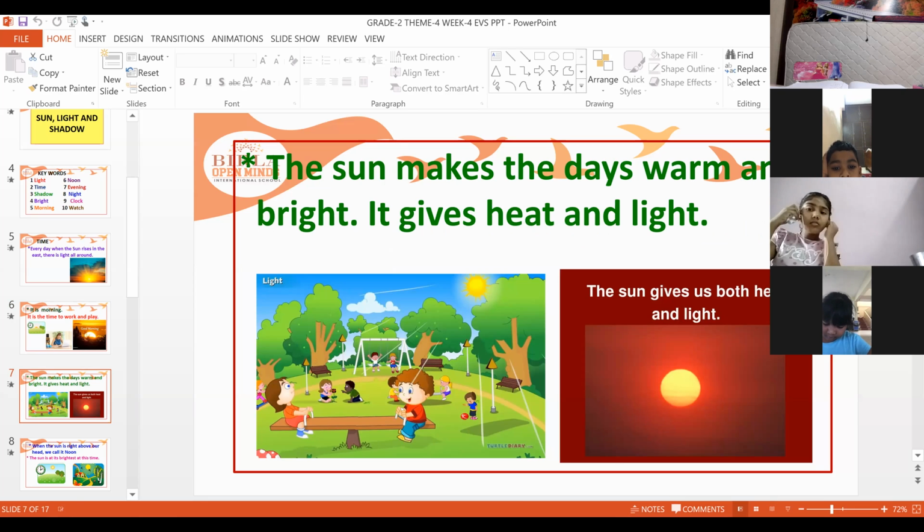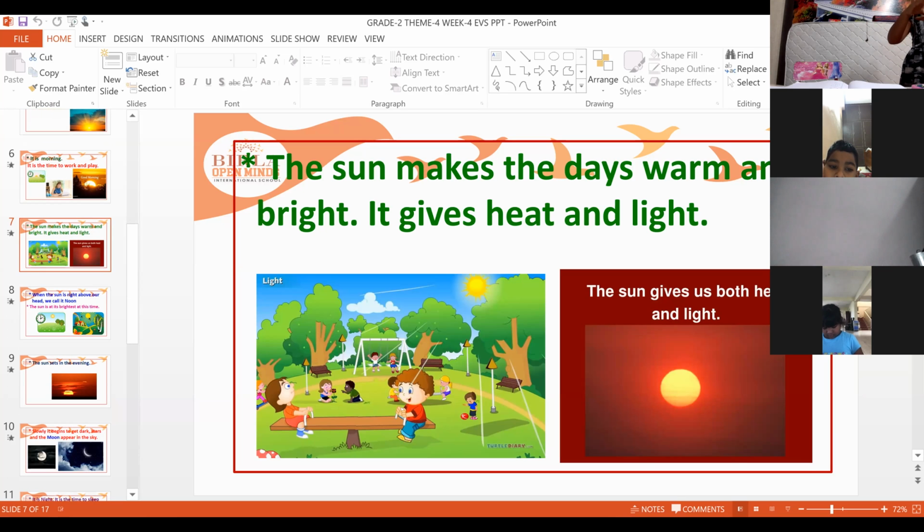So, as the sun comes, what happens? The day becomes warm and bright. Bright means you can see everything clearly. The sun gives us heat and light. So, we get heat and light from the sun; it is the main source of heat and light. Everything becomes bright, we can see everything, and it becomes warm also.